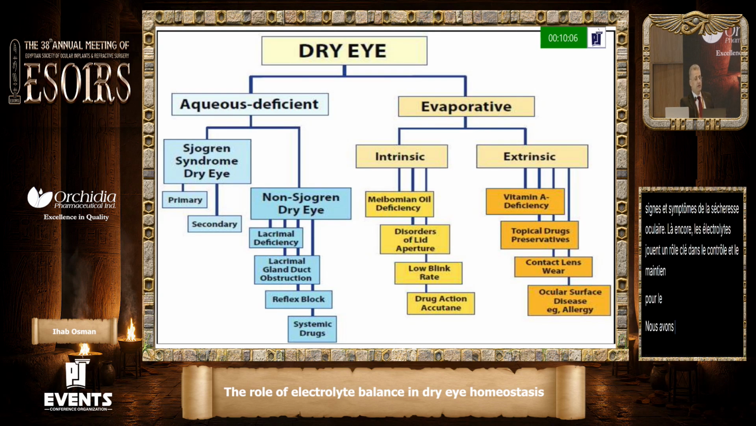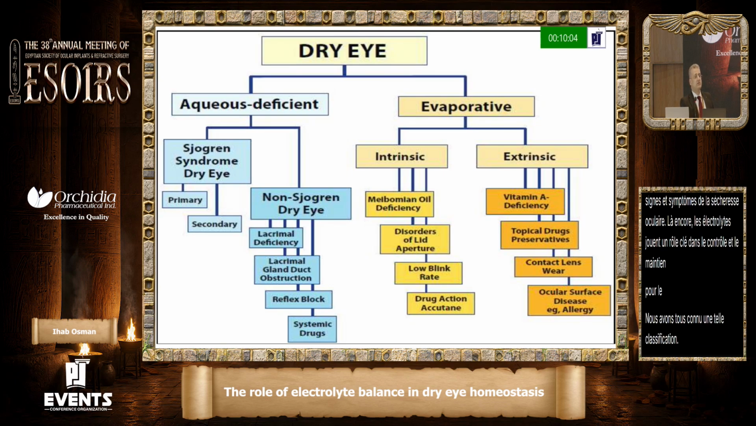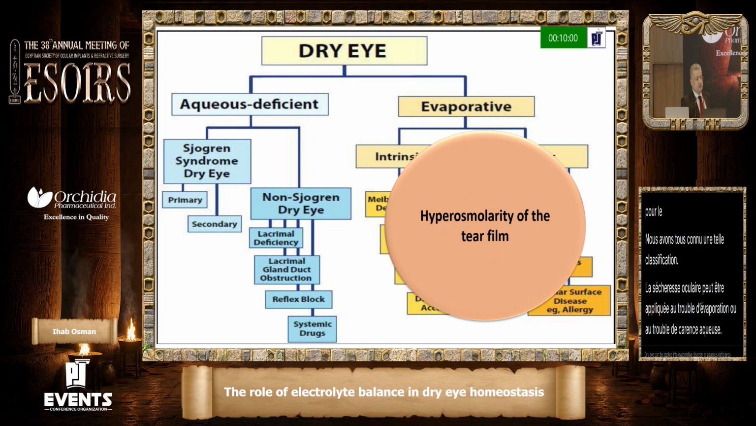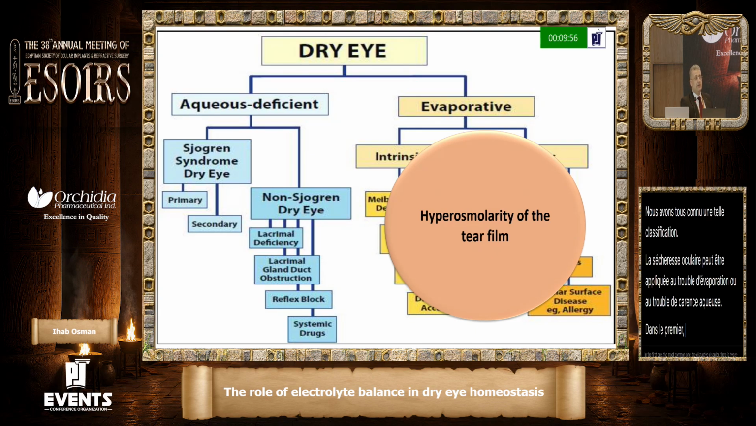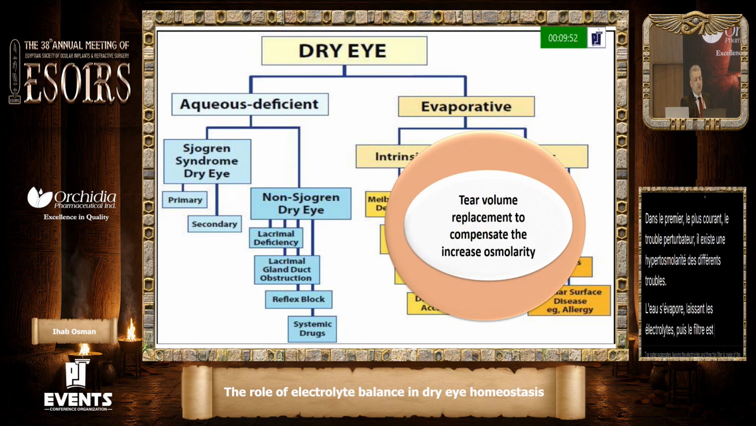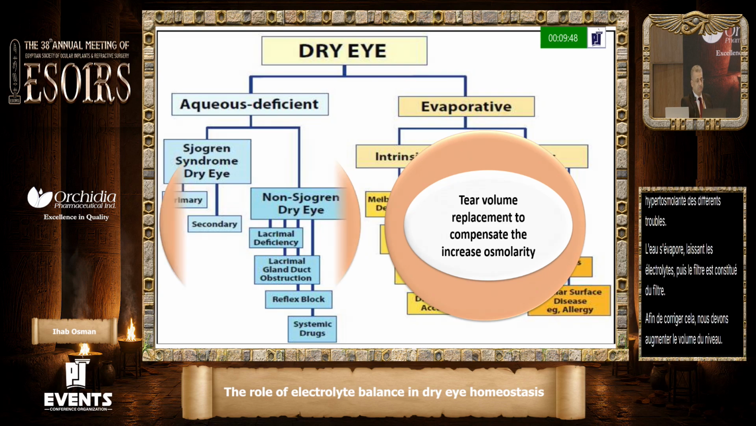Dry eye can be classified into evaporative disorder or aqueous deficiency disorder. In the first one, the most common one, the evaporative disorder, there is hyperosmolarity of the tear film. The water evaporates, leaving the electrolytes, and there is hyperosmolarity of the tear film. And in order to correct it, we have to increase the tear volume to replace this.